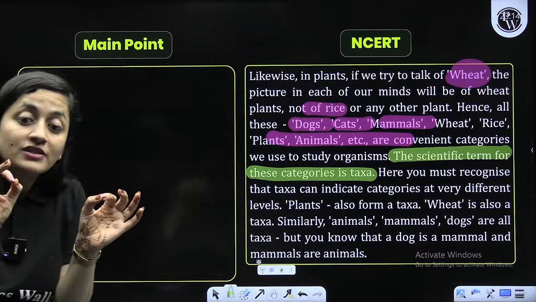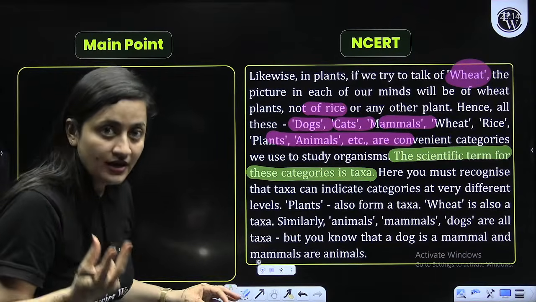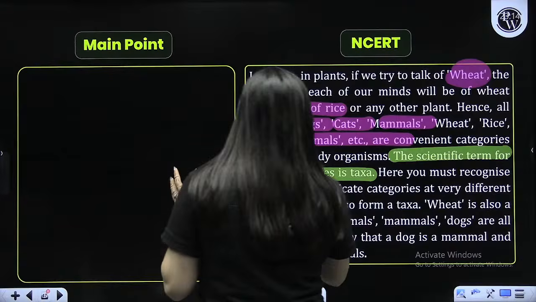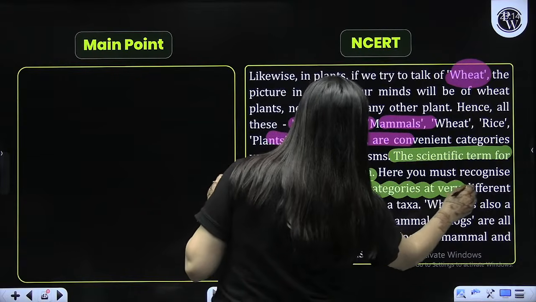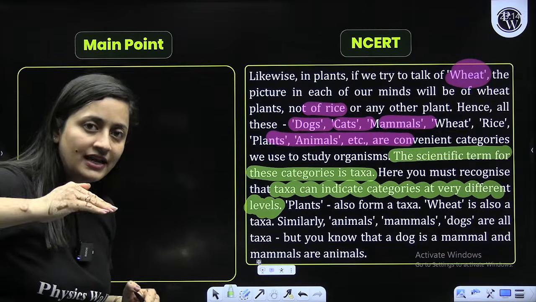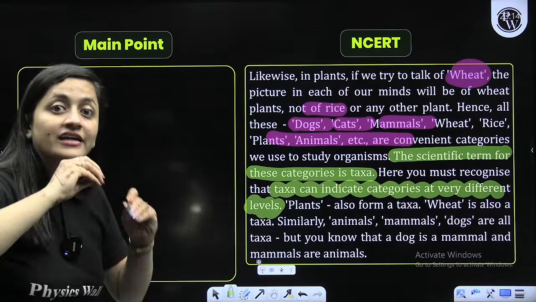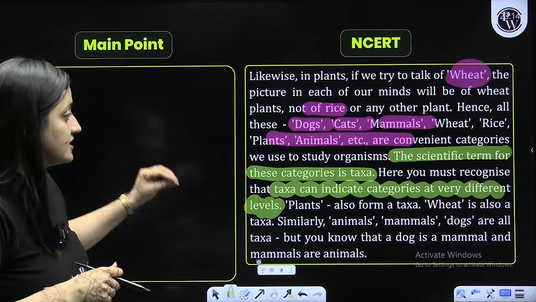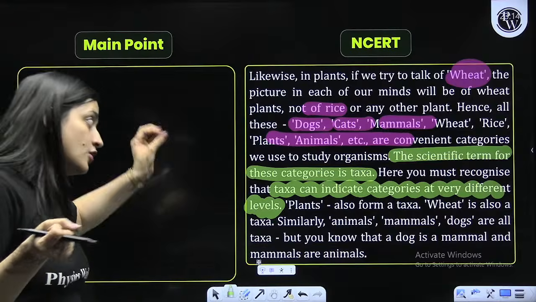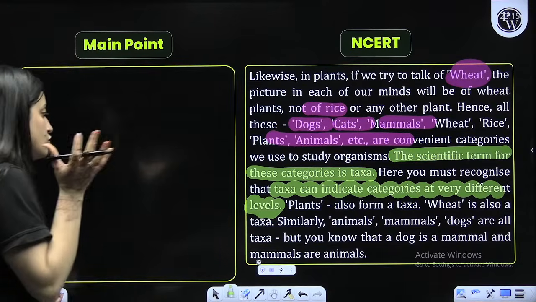So when we go for the scientific term, the particular scientific term there, that is going to be taxa. So taxa can indicate categories at every different level. These are 7 broad categories, 7 taxa, ranks they are, units of classification they are, at any level you can talk about it. Plant is also making a taxa, wheat is also making a taxa, mammal is also making a taxa, dog is also making a taxa.